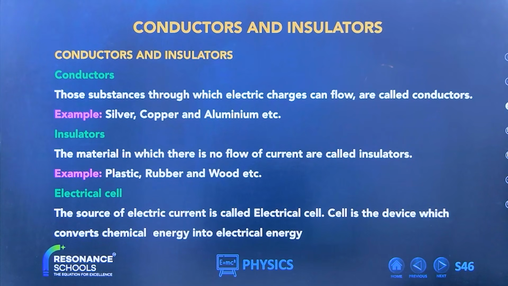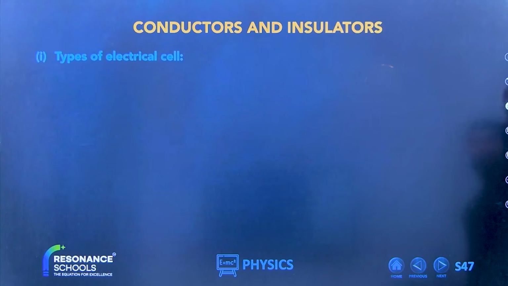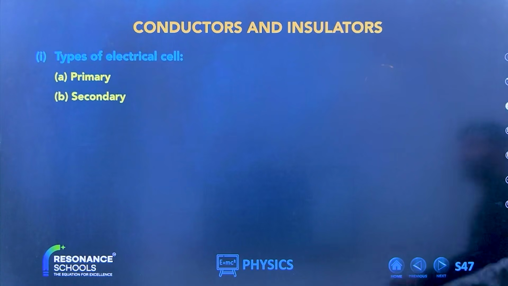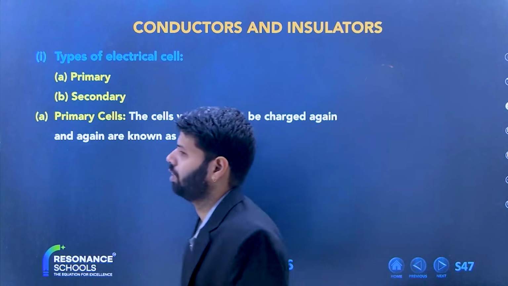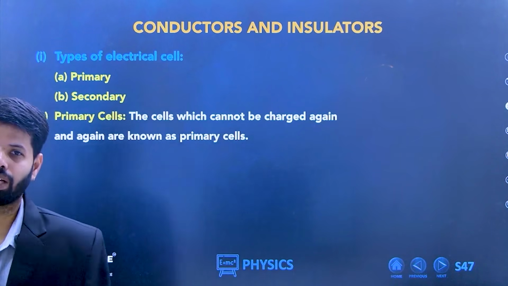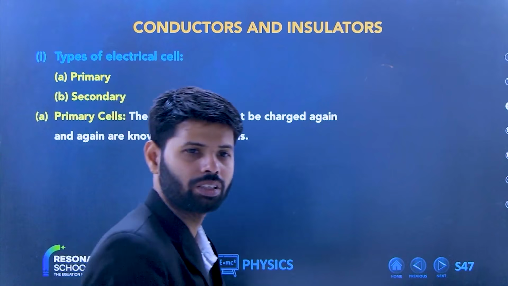Done? Now tell me, what are primary cells? Better write down. Types of electrical cell. How many types are there? Two types. First one is.